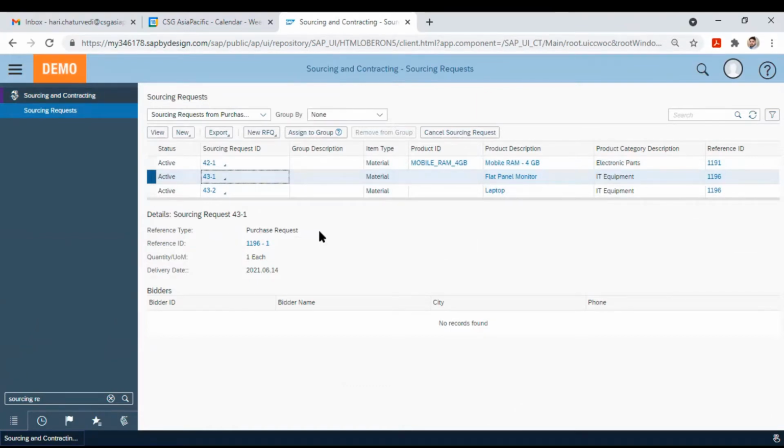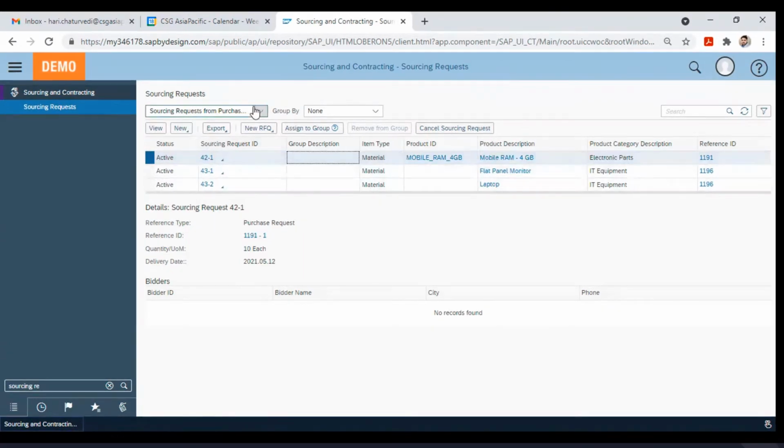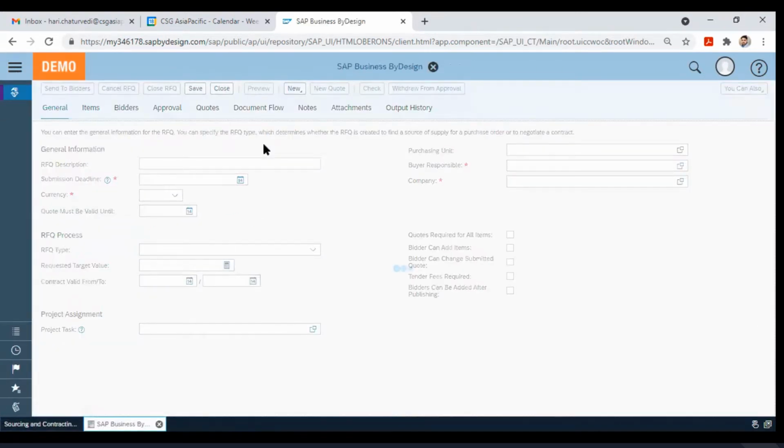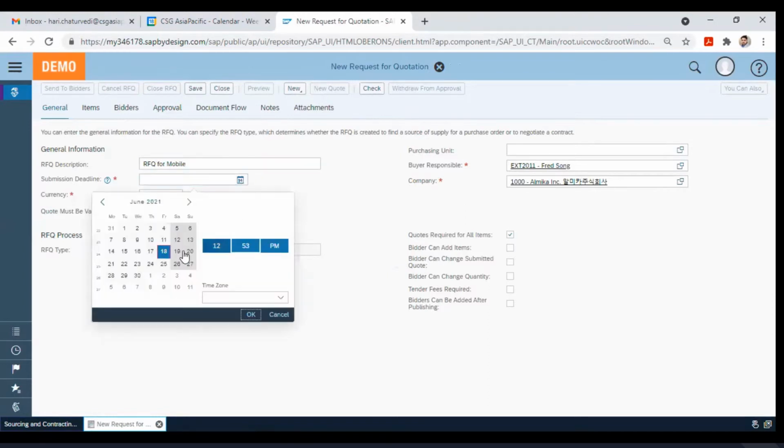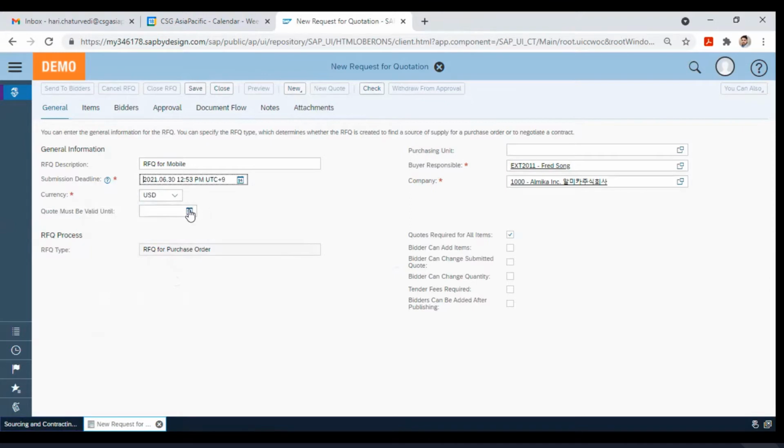Now that we have the sourcing request available, we can create an RFQ, and we can request a quotation from a vendor. Maybe I will do it for another product. RFQ for, let's say, mobile, with a submission deadline. Really sorry, something is going wrong.